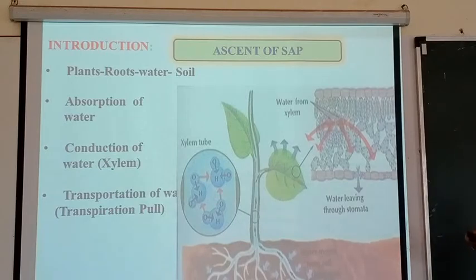Means in the leaves, by the process of transpiration, it creates the transpiration pull and draws the water from the stem. This upward movement of water from the stem to the apex of the plant takes place through absorption, conduction and transportation.